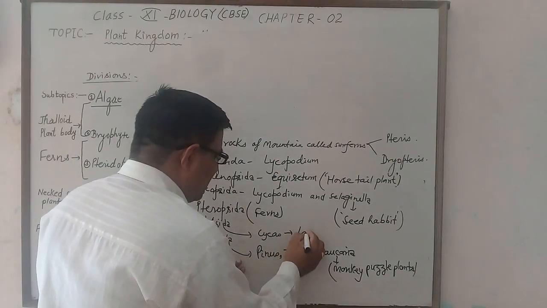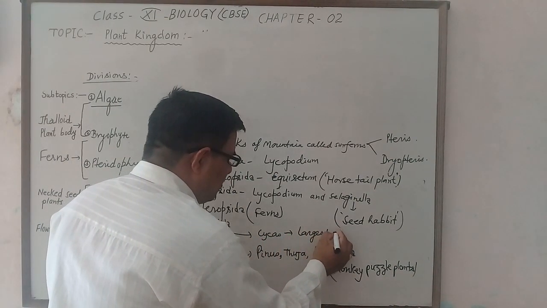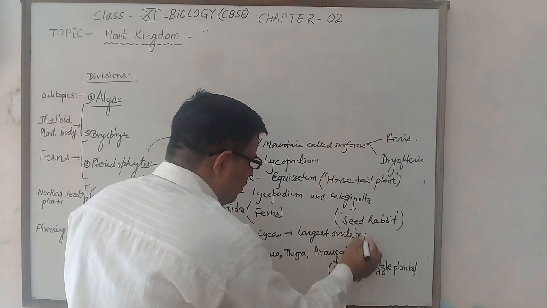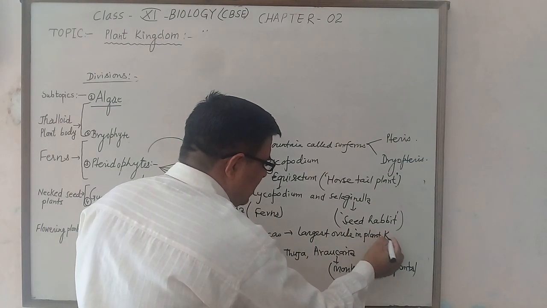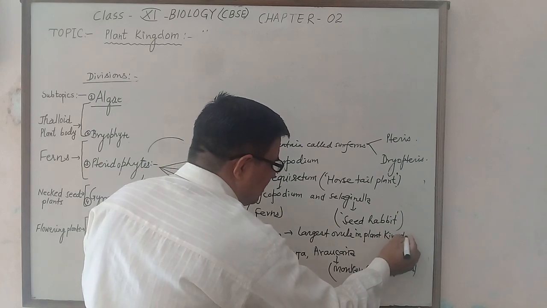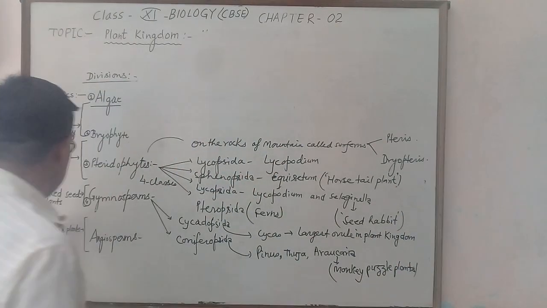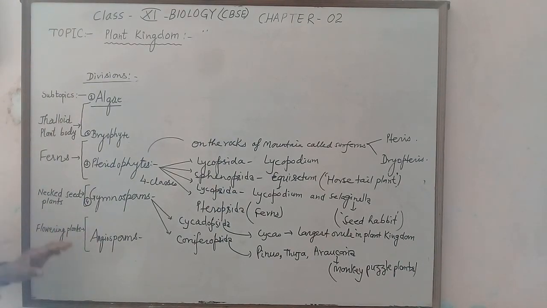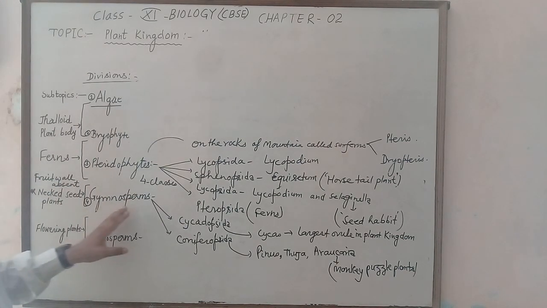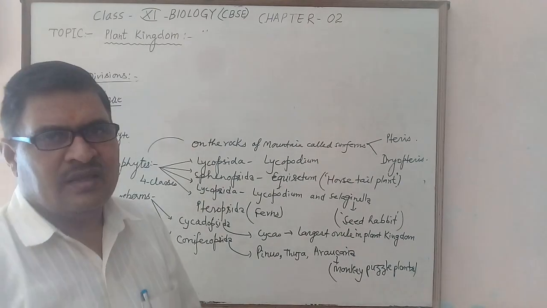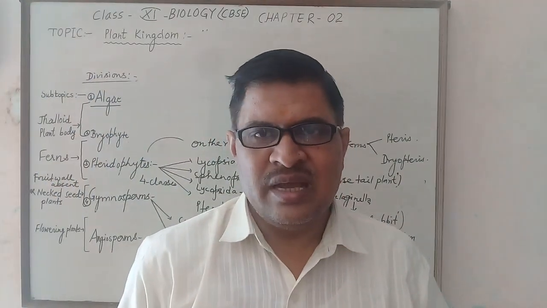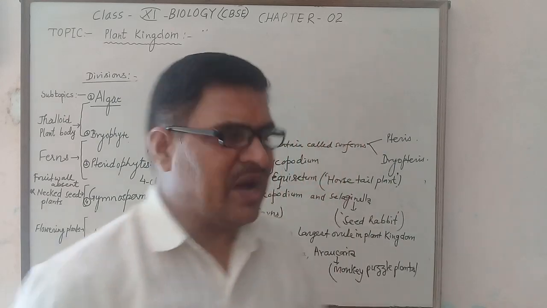Cycas contains the largest ovule in the plant kingdom. The largest ovule in the plant kingdom is found in the cycas plant, and the seed is naked, meaning the fruit wall is absent. Fruit wall absent means the seed is called naked. So naked seed plants are gymnosperms. They are generally unbranched in the case of cycas and sometimes branched in the case of pinus.